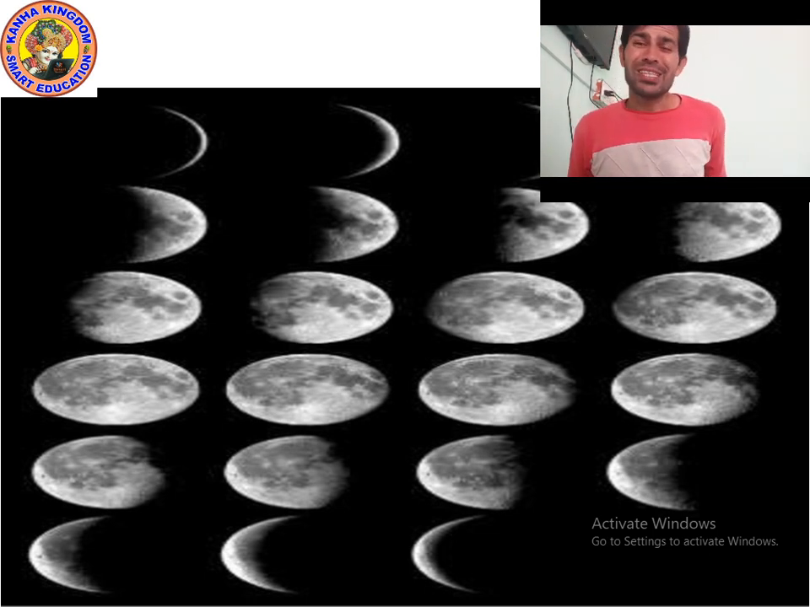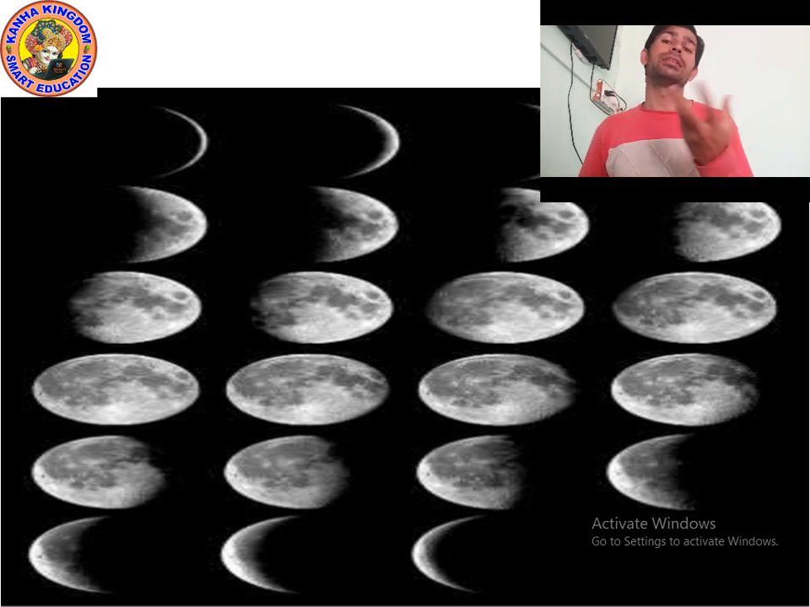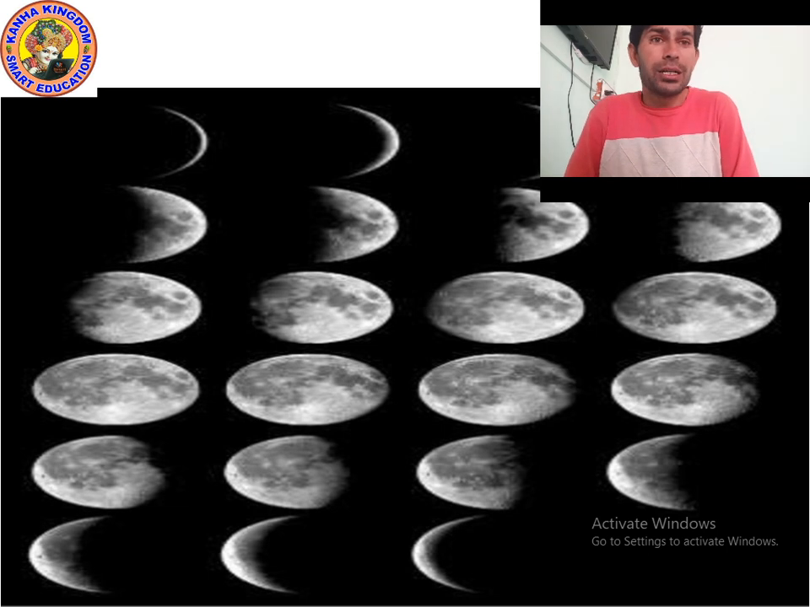After that, on the seventh or eighth day, half of the moon is visible. The right half of the moon is visible and the left half is dark. That phase of the moon is called first quarter, or you can say half moon.